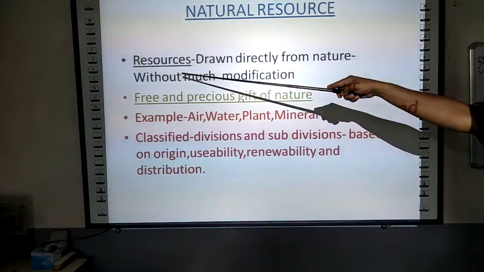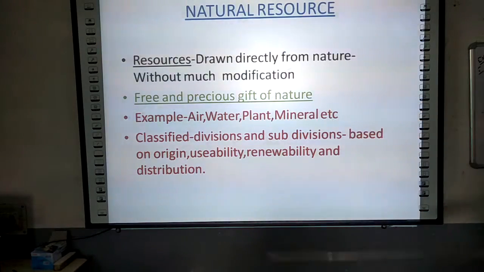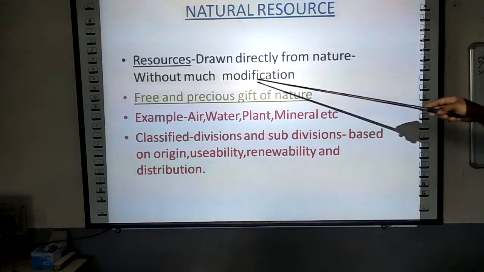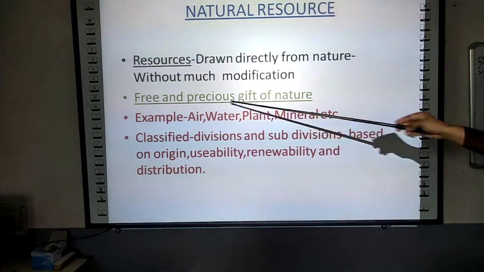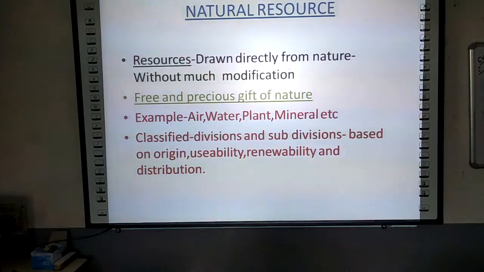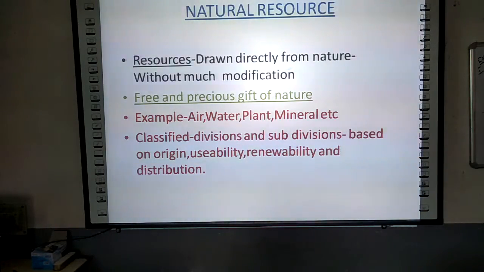The very first thing is the definition of natural resource. It is drawn directly from nature without much modification. It means it is gifted to us, the human beings, and we do not do any modification on it until we require any desired products and things. The second point is free and precious gift of nature. All the different types of natural resources like trees, plants, herbs and shrubs are precious for human beings. Some examples of natural resources are air, water, plants, minerals, etc.